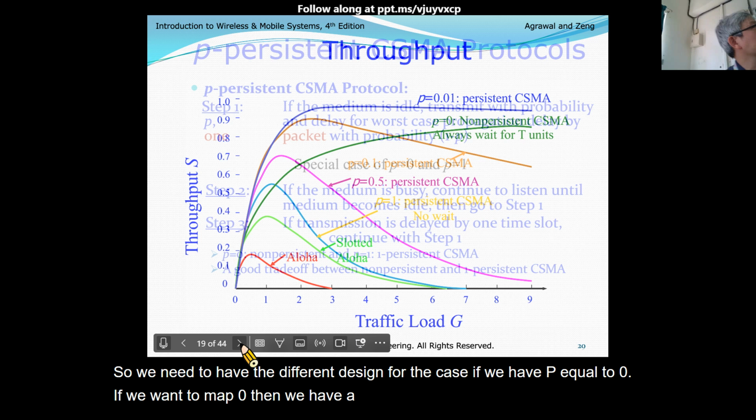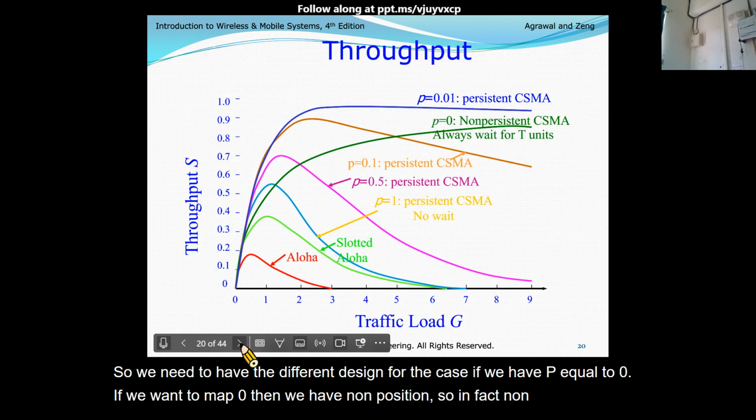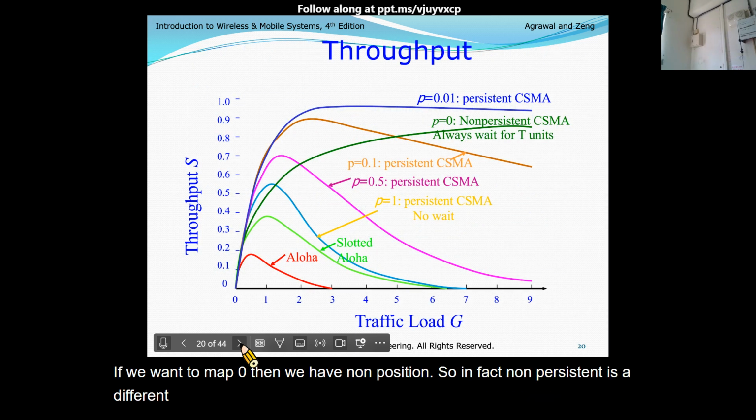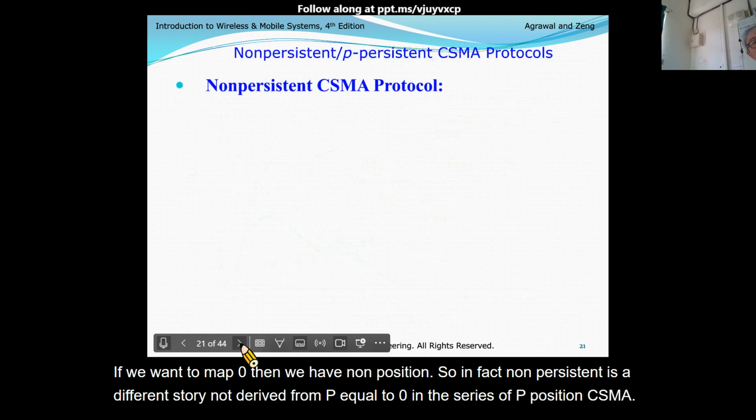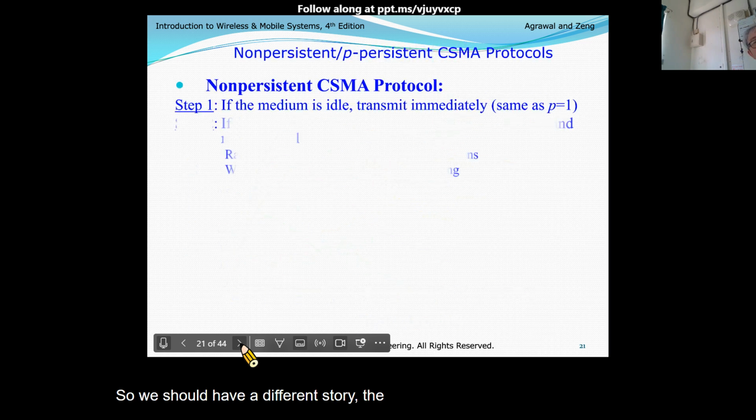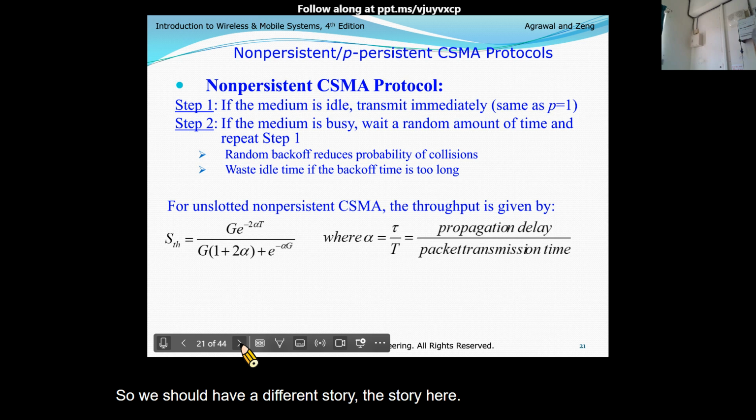So in fact, non-persistent is a different story, not derived from P equal to 0 in the series of P-persistent CSMA. We should have a different story, the one here. This is the working mechanism for non-persistent.